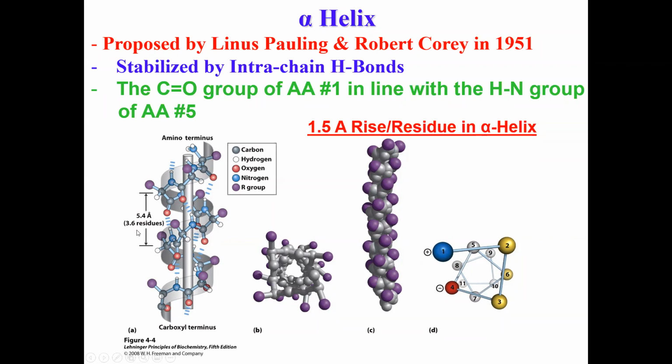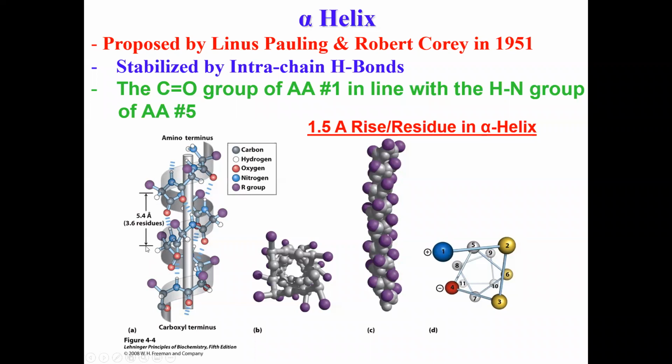This is a standard alpha helical structure in protein. The pitch will be 5.4 angstrom, and there will be an average of 3.6 residues packed between that distance.